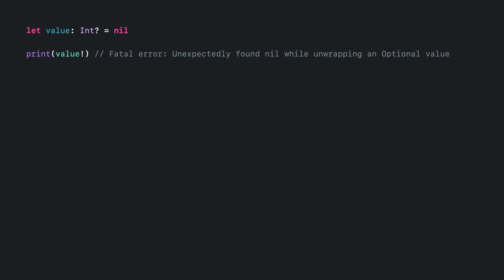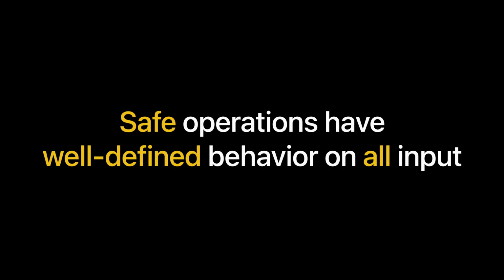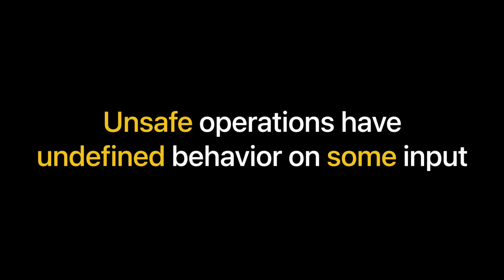Here, we ask the optional to do something that is nonsensical, so stopping execution is the only responsible thing it can do. Of course, trying to force unwrap a nil value is still a serious programming error, but its consequences are well defined. We say that the force unwrap operator is safe because we can fully describe its behavior for all possible inputs, including input that doesn't satisfy its requirements. So, by extension, unsafe operations must exhibit undefined behavior on at least some input that violates their documented expectations.